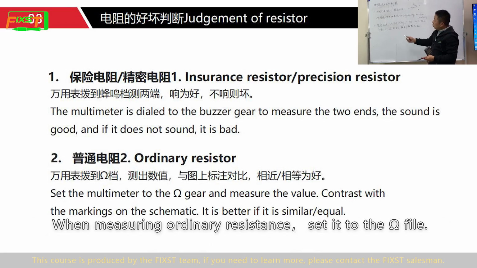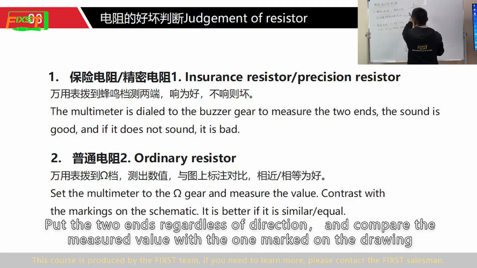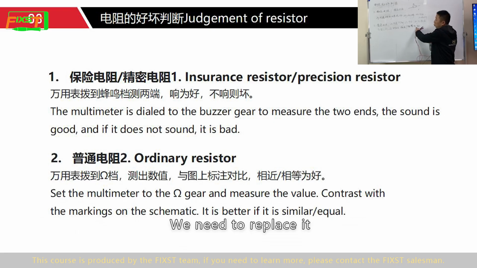When measuring ordinary resistance, set it to the ohm gear. Put the two probes on both ends regardless of direction, and compare the measured value with the one marked on the drawing. Similar or equal is better. If there is too much difference or no value, it is broken. We need to replace it.